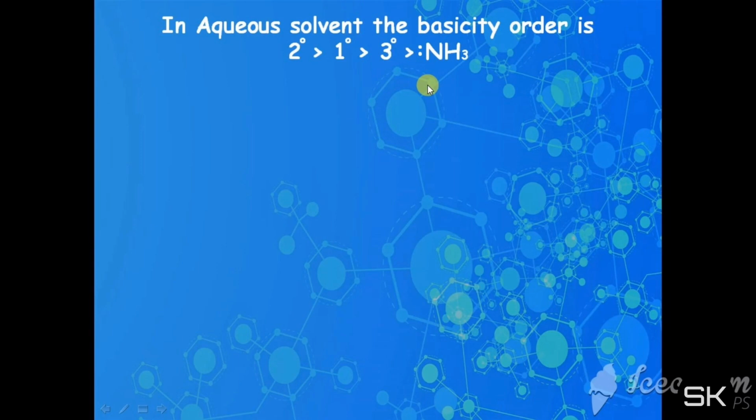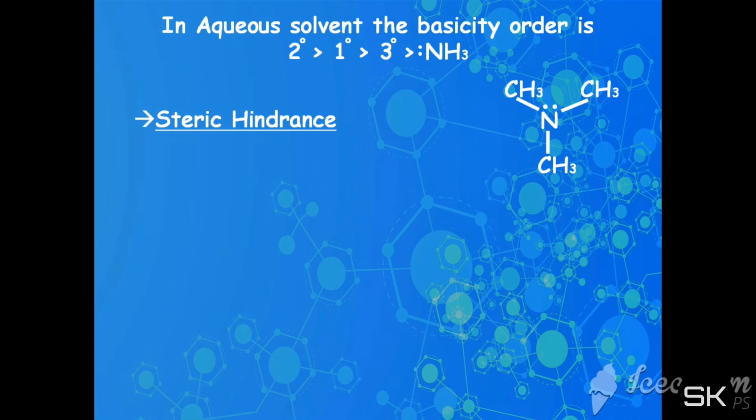This is because there are some effects in aqueous solvent which are not present in non-aqueous solvent and in gas phase. One of them is steric hindrance. Due to the presence of three bulky groups, they slow down the donation of electron to the electrophile.